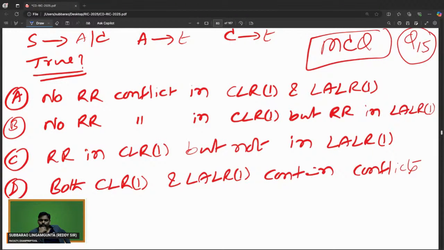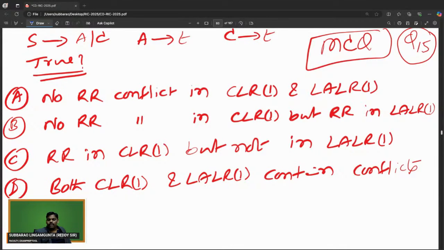Everyone try. S goes to ARC, A goes to T, C goes to T. Which one of the following is true? So if you observe clearly, S goes to ARC, A goes to T, C goes to T.